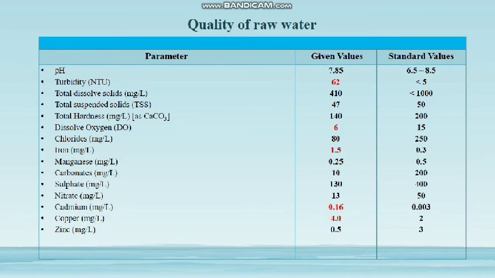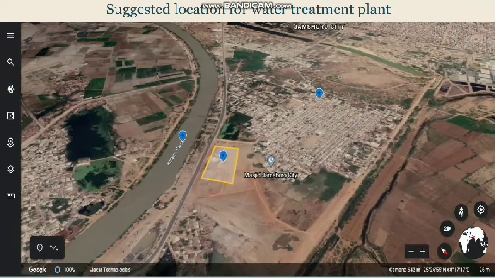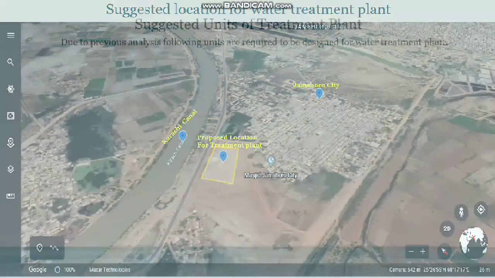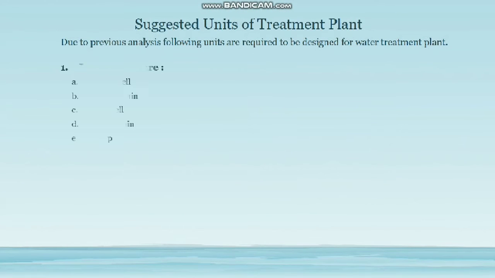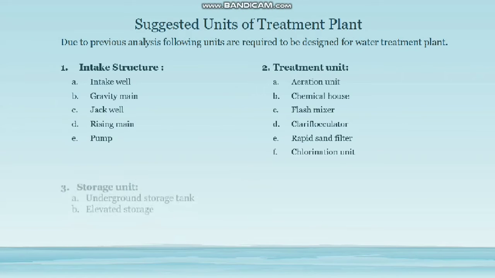Suggested location for water treatment plant. This is the Google map of Jamshoro city. On the left side of Jamshoro city, Karachi Canal is flowing. This is the proposed location of the treatment plant, which is very near to the Karachi Canal as well as Jamshoro city. On the basis of literature review, I suggest the following units for the treatment plant.